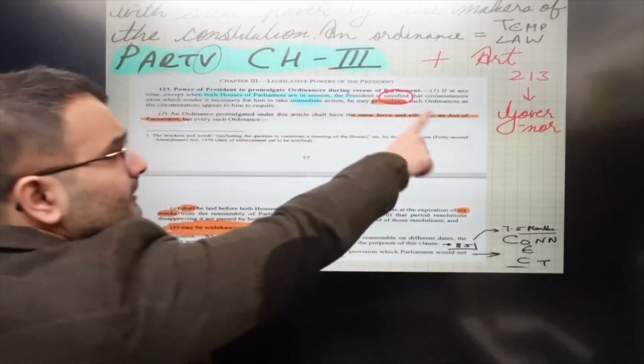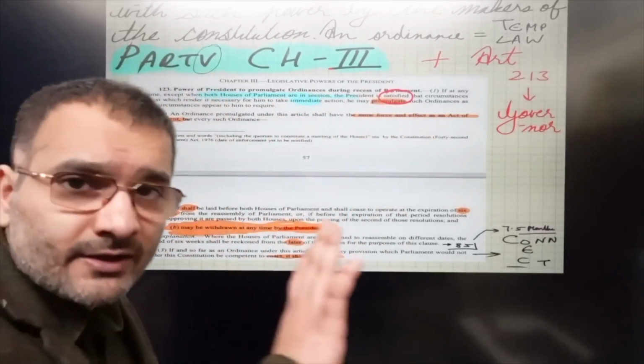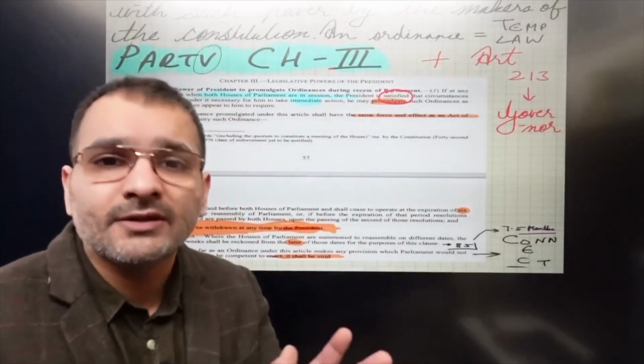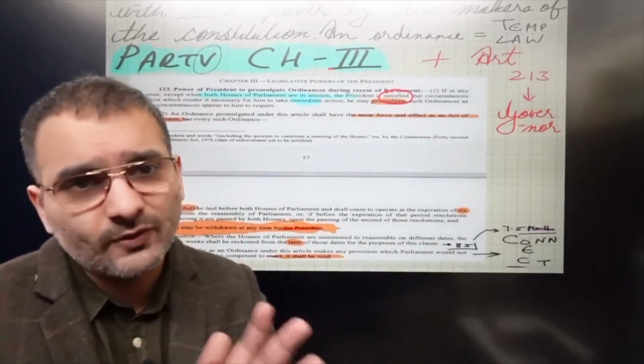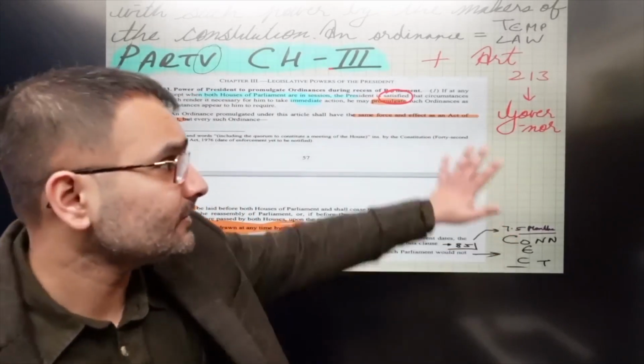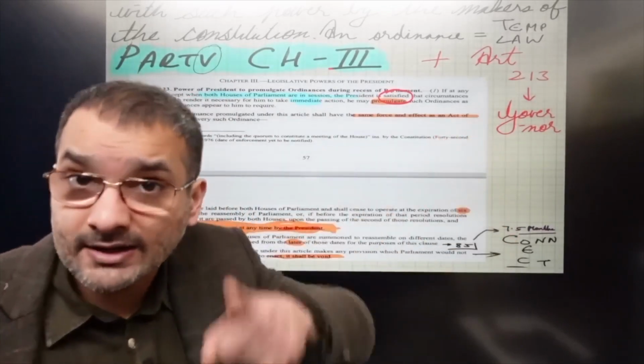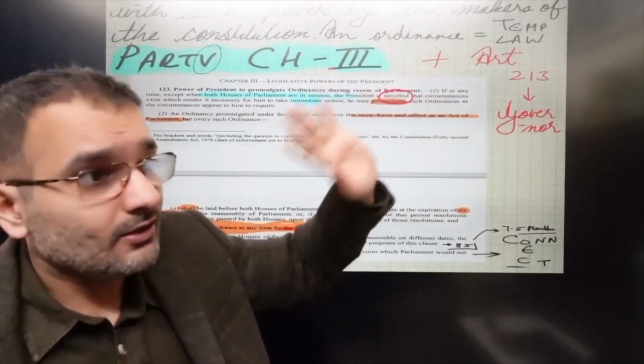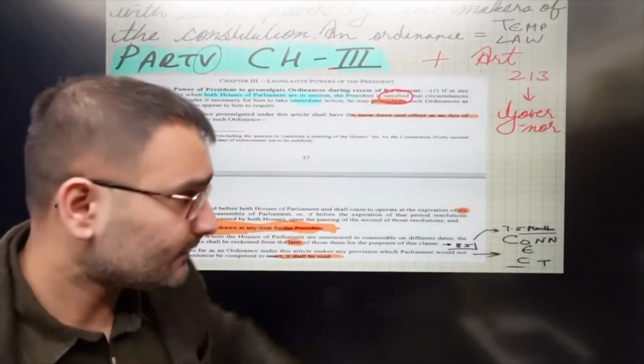123 हो गया. 213. अगर गवर्नर के बारे में उन्होंने नहीं पूछा है, बट सिर्फ एग्जामिनर को बता दीजिएगा कि गवर्नर की पावर, you know that it's given in 213. But otherwise, no need to elucidate on the governor power unless and until the question is actually asking you to contrast the ordinance making power of the president and the governor.